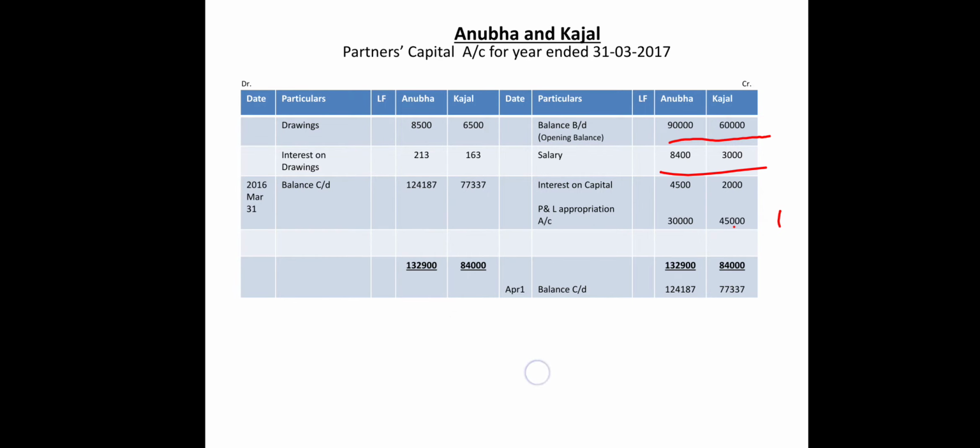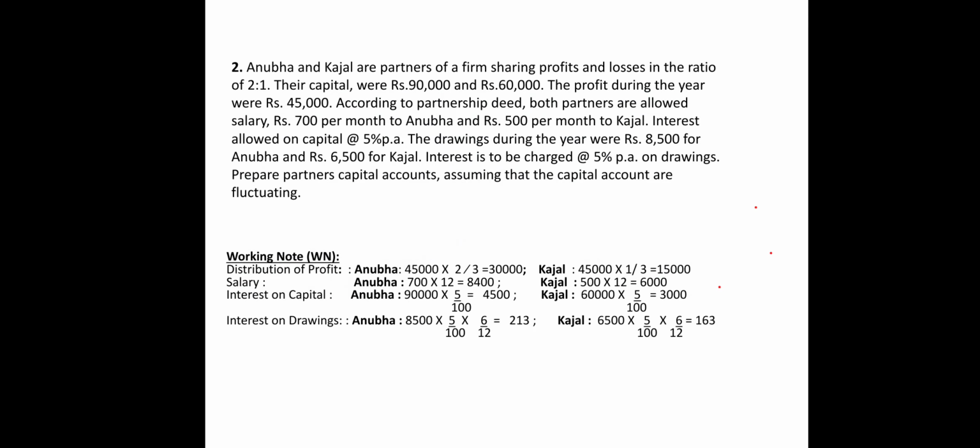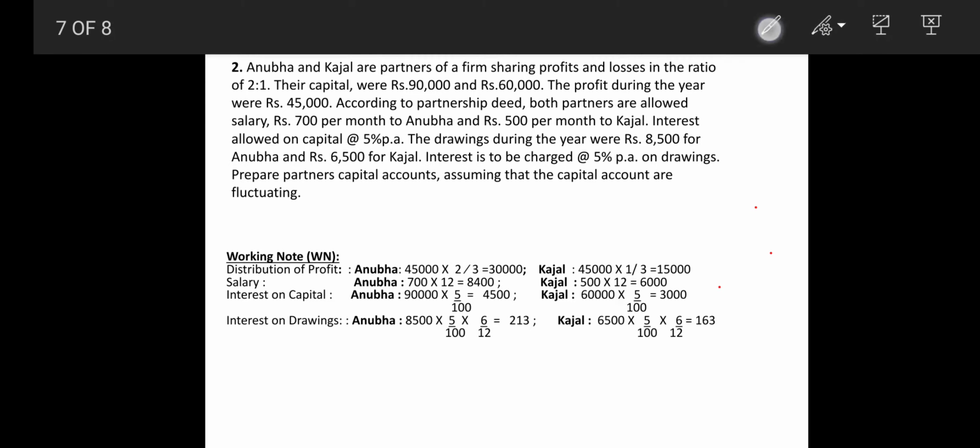Then comes your next further. Interest allowed on capital. Interest allowed on capital is 5%. So here working is given. Their capital was 90,000. 90,000 multiplied by 5/100, 4,500, and same way 60,000 multiplied by 5/100, 3,000.